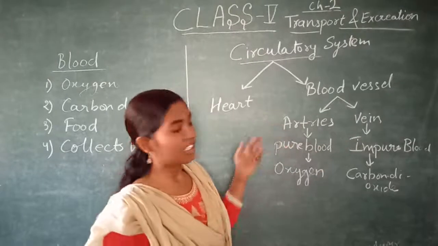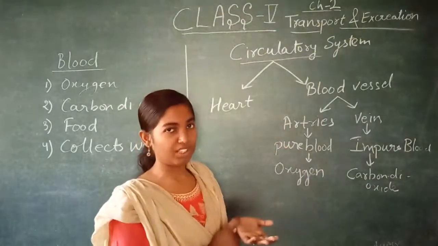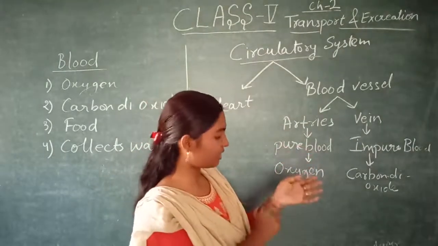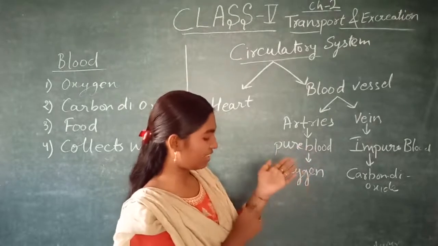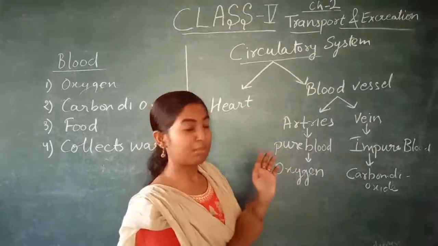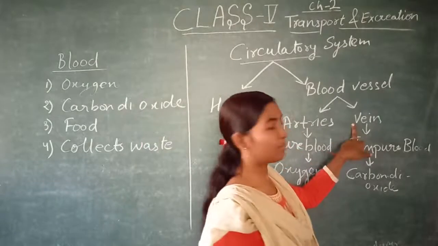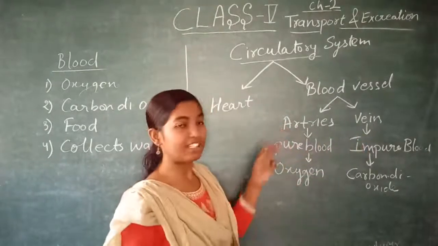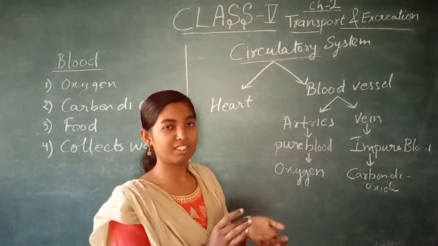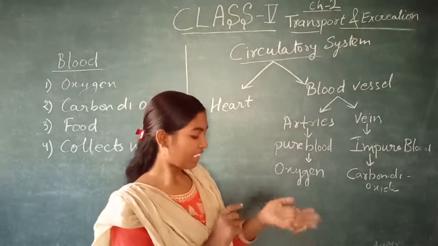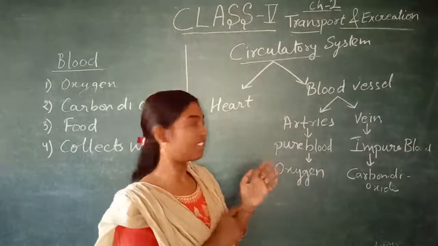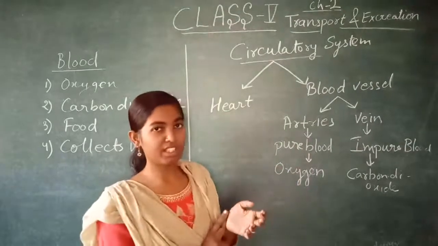So in the body, two blood vessels are there, artery and vein. These arteries are present deep inside our body and these veins are present near the surface. You can see blue lines in our hands, and those blue lines are the veins, and arteries are deep inside, but there are certain places where they are found near the surface, like our wrist. In our wrist these arteries are present near the surface.